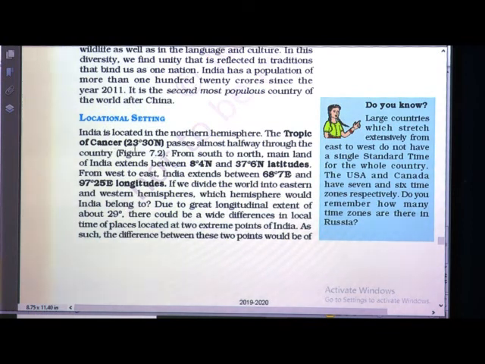Tropic of Cancer, and what is the degree of this latitude? It is 23 degree 30 minutes north. So, the Tropic of Cancer passes almost half through the country. Then from south to north, the mainland of India extends between 8 degree 4 minutes north and 37 degree 6 minutes north latitudes.